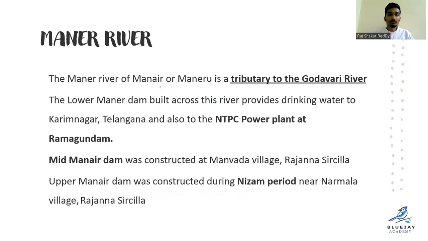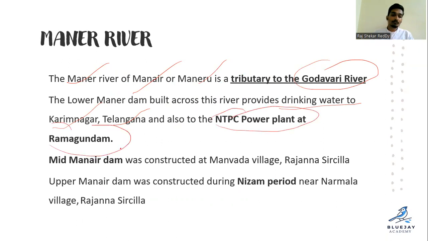Maneru or Maner, they are all the same. It is a tributary of Godavari, right? Lower Maneru Dam across the river provides drinking water to Karimnagar of Telangana. Also, NTPC power projects in Kottagudam, Ramagundam.